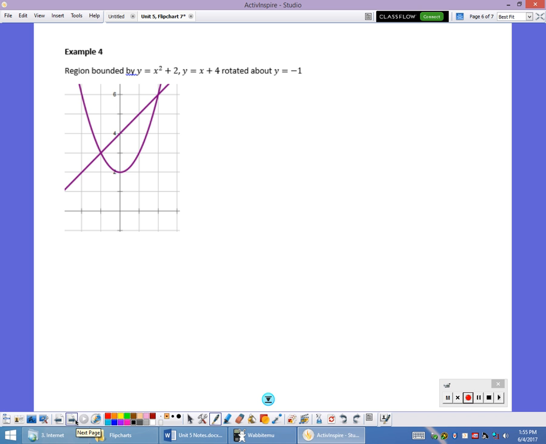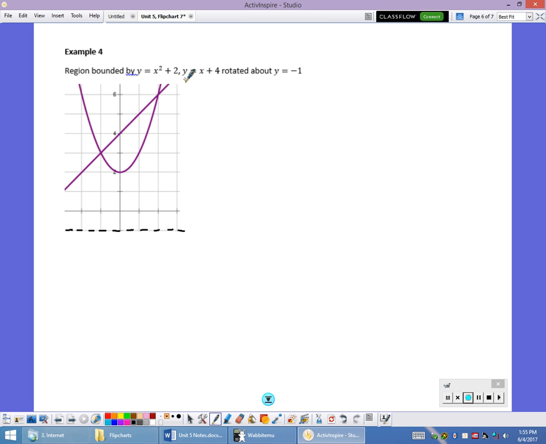And then finally, in my last one, I'm rotating around y equals -1. So I'm down here, I'm down at the bottom of my graph at y equals -1. Now, based upon the way this equation is written, I kind of threw this in there as a little trick for you. Based upon this equation, x squared plus 2, it would be easiest to keep x as my variable of integration. But in this case, I wouldn't want to use shells. So even this section is on shells.